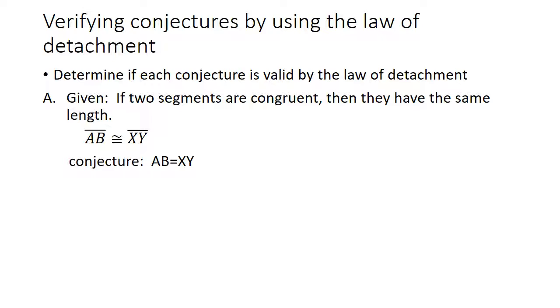So the way we're going to do this, we'll identify the hypothesis and the conclusion in the conditional. So here's our hypothesis: two segments are congruent. They have the same length is our conclusion. So if two segments are congruent, then they have the same length. So we have the statement that AB is congruent to XY. The given statement, AB is congruent to XY, matches the hypothesis of a true conditional. So we would say that this is valid. This matches it. So since that is valid and this is valid, then we would say that this is valid.